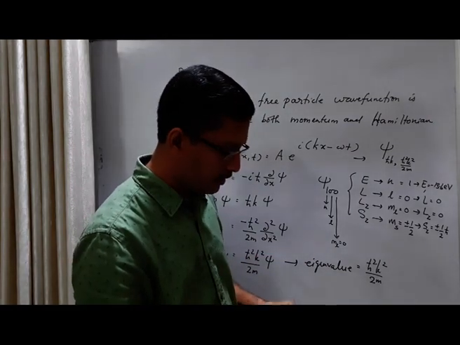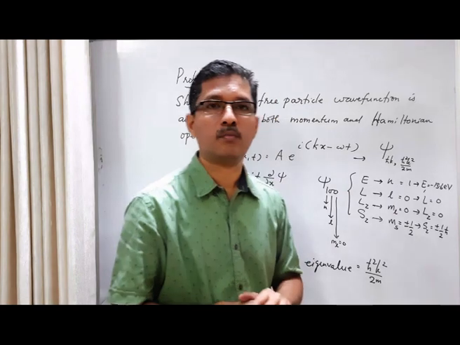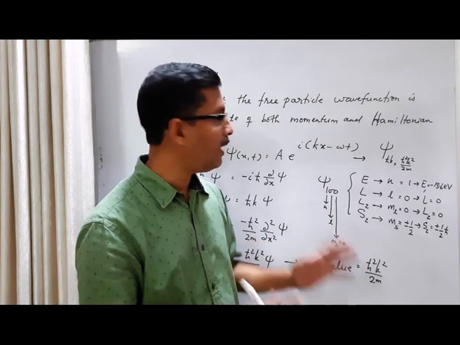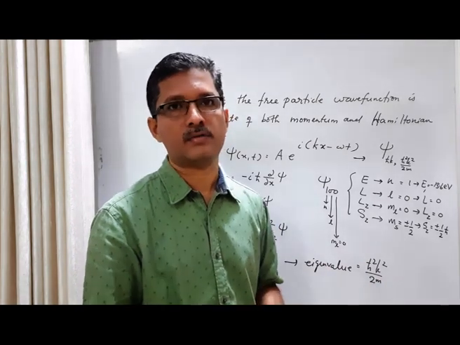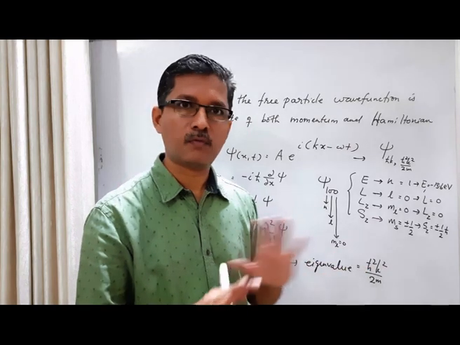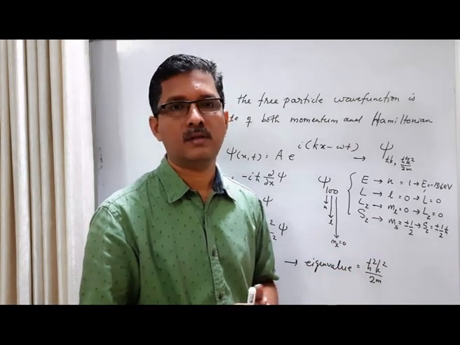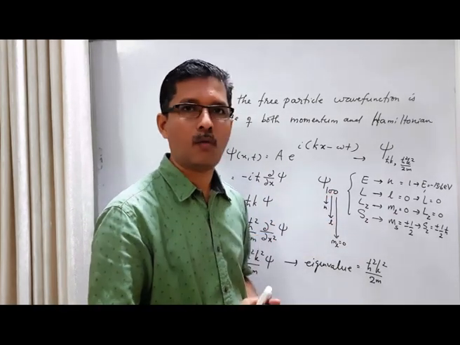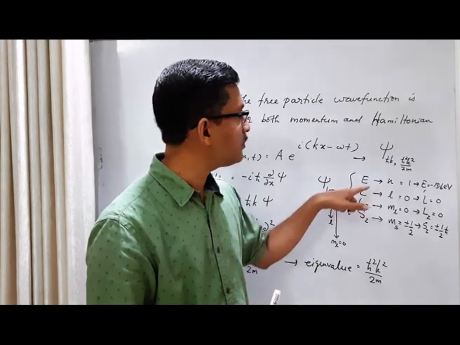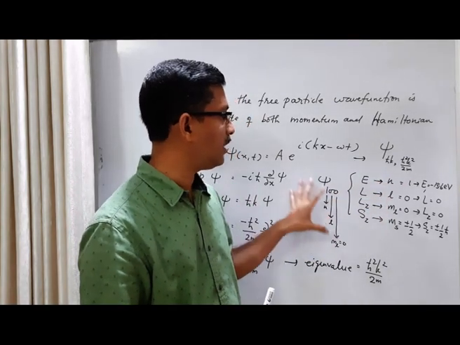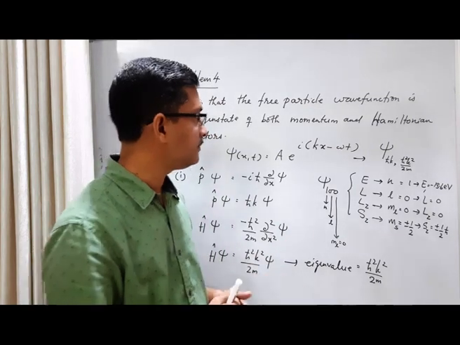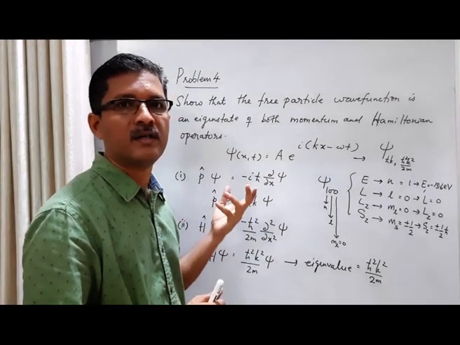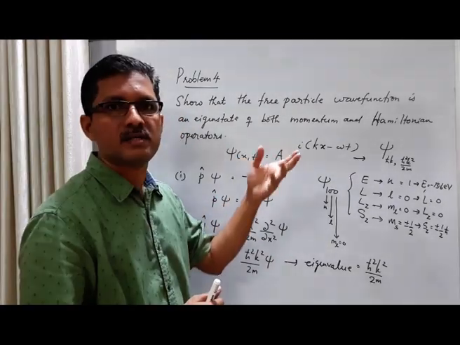So whenever you have a state which is a common eigenstate of more than one physical quantity, then we label it in terms of the eigenvalues of all these operators for which this state is a common eigenstate. So this is a common eigenstate for 4 operators, and we use the eigenvalues of the first three of them to label the state. That is the idea. So coming back to our problem, the free particle wave function is a common eigenstate for momentum as well as energy operator.